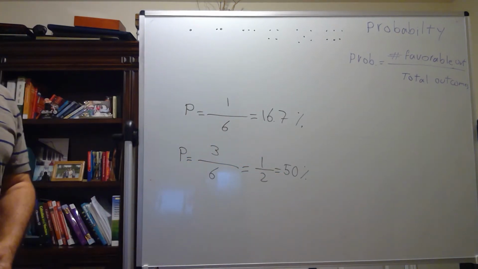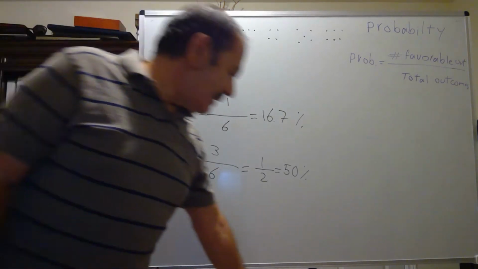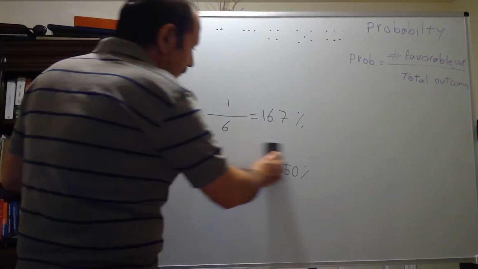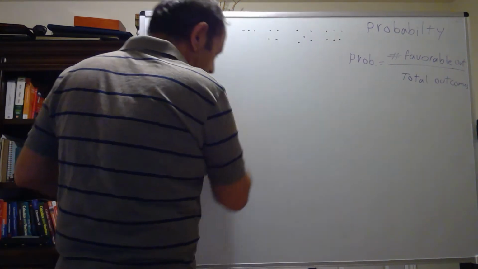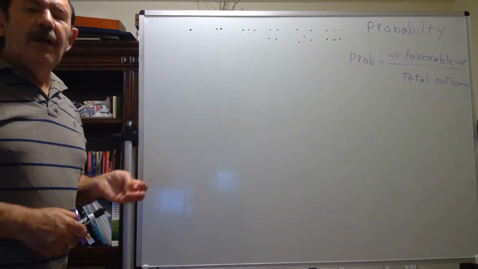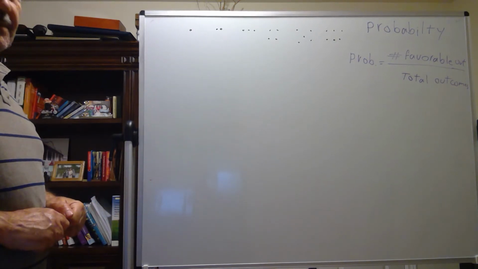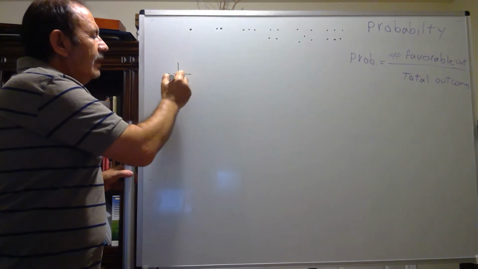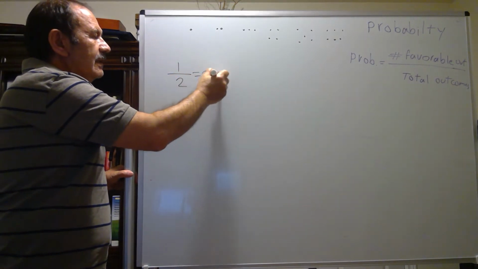Now, the other thing: let's use the coin. If I'm tossing one coin, how much is the possibility of having heads up? As I told you, it's going to be 1 out of 2, or 50%.